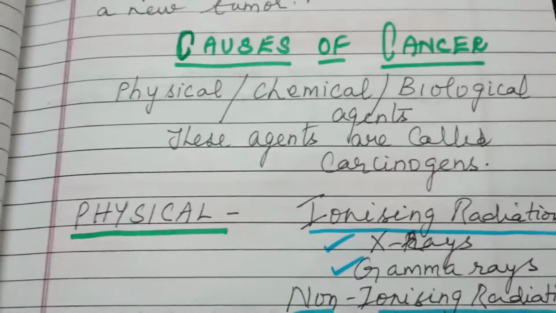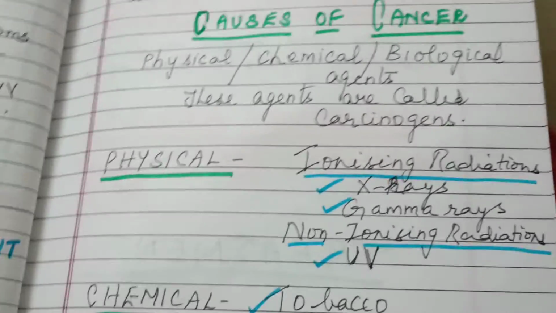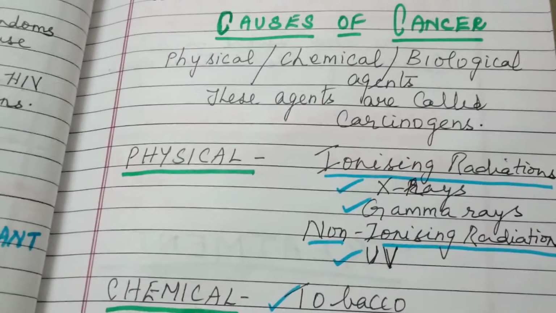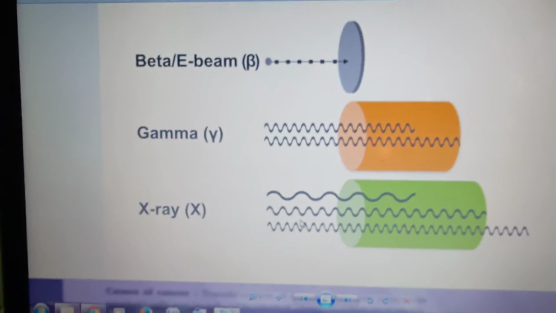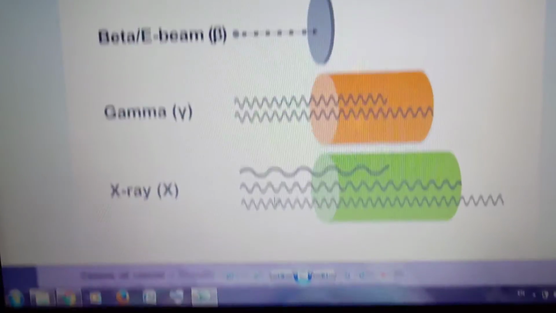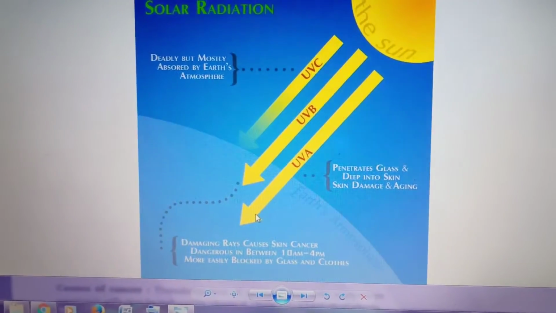Among physical agents, we'll see ionizing radiations like X-rays and gamma rays, and non-ionizing radiations like UV rays, which you can see from the solar radiation.